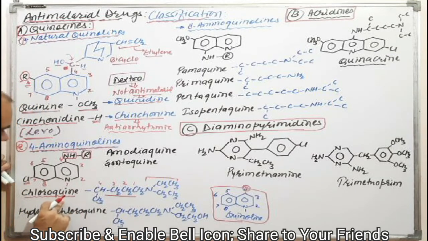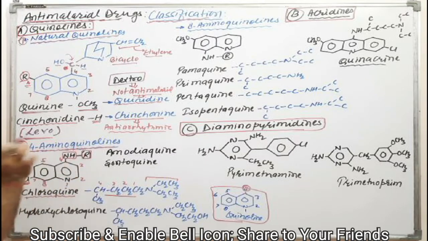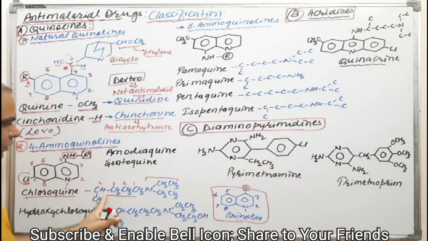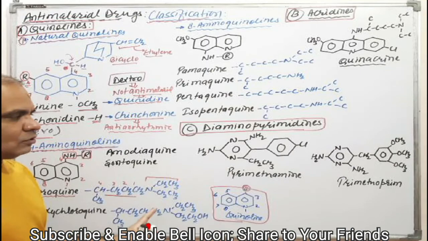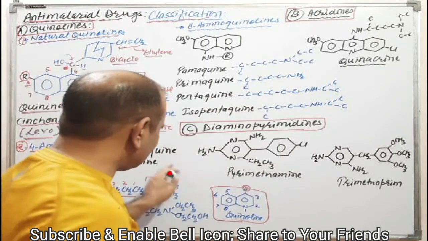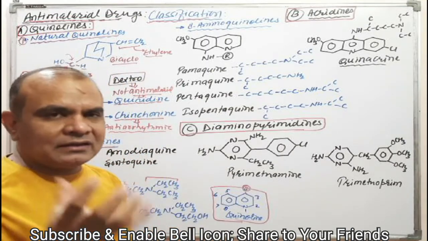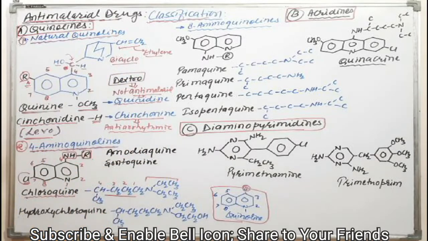At the same time a diethyl amino group is present, that is chloroquine. How can you remember the structure? Try to understand. Chloro means chloro, and quine means the quinoline with the 4 position, and 4 carbons with the amino group. Most drugs have such an amino group, that's why we can remember it easily. Similarly, hydroxychloroquine is the analog of chloroquine, and it is also a metabolite of chloroquine.